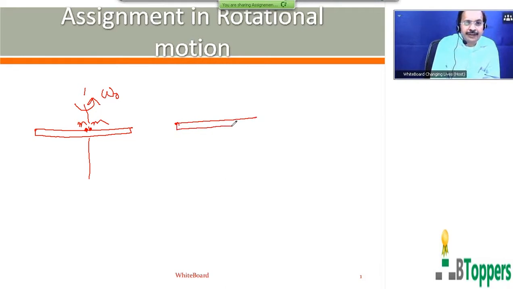You're asked to find the angular speed of rotation at the instant when the two beads reach the two ends of the rod. So when the two beads reach the two ends of the rod, the distance of each bead from the center of the rod, I mean from the axis, becomes equal to half of the length of the rod.